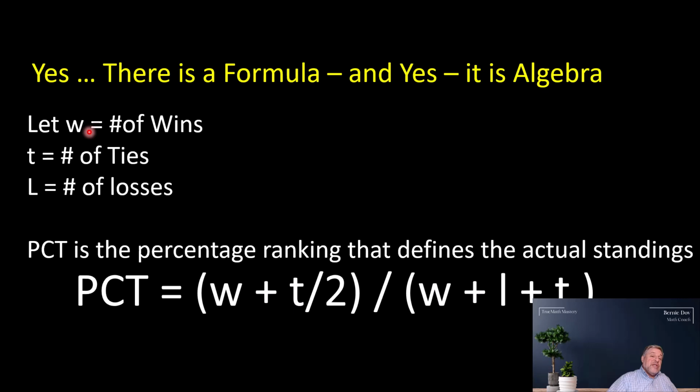So let W equal number of wins, let T equal number of ties, and let L equal number of losses. The percentage, that PCT number, which is the number that ranks every team, is defined by a formula: PCT is wins plus ties divided by 2.